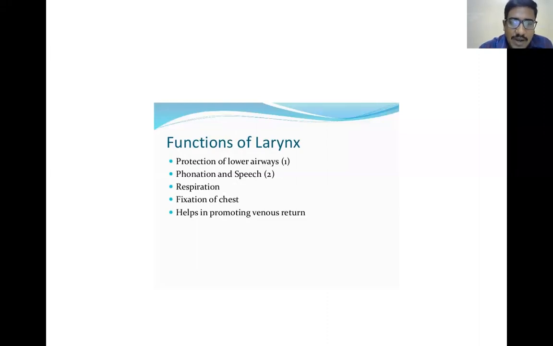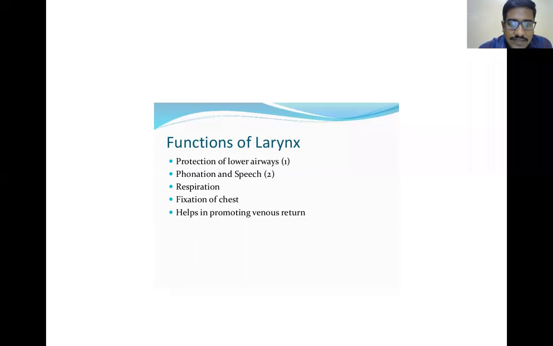Apart from the protection of the lower airways, the other function is phonation and speech. This is a unique feature in human beings. Because of speech, we are able to interact with each other, and I am able to speak something before you because of speech and phonation. Respiration contains inspiration and expiration, and these are functions of the larynx.